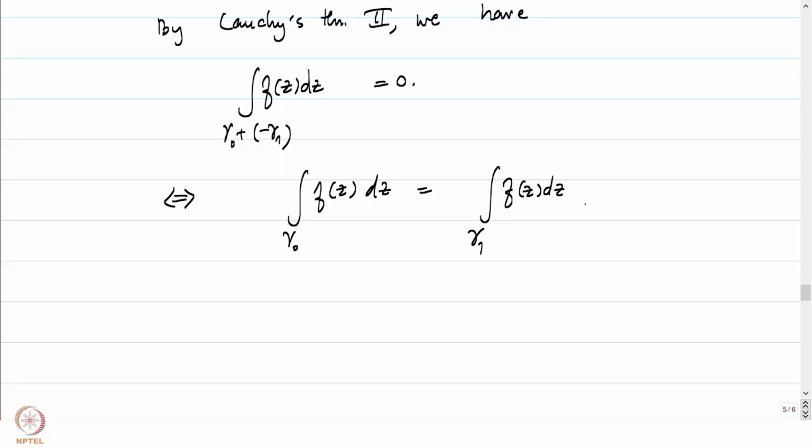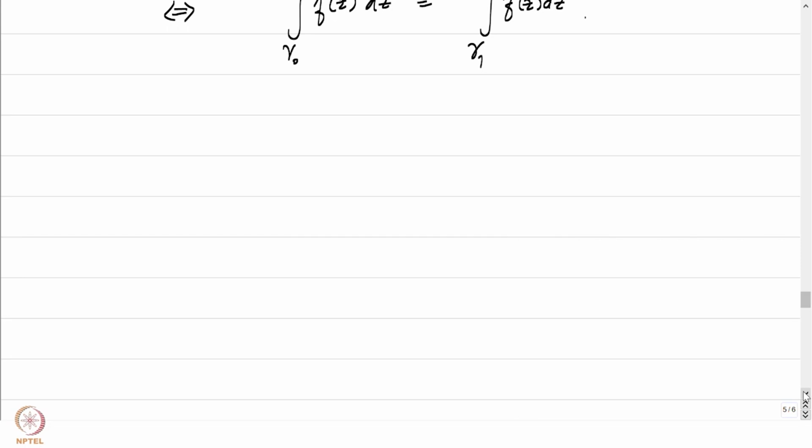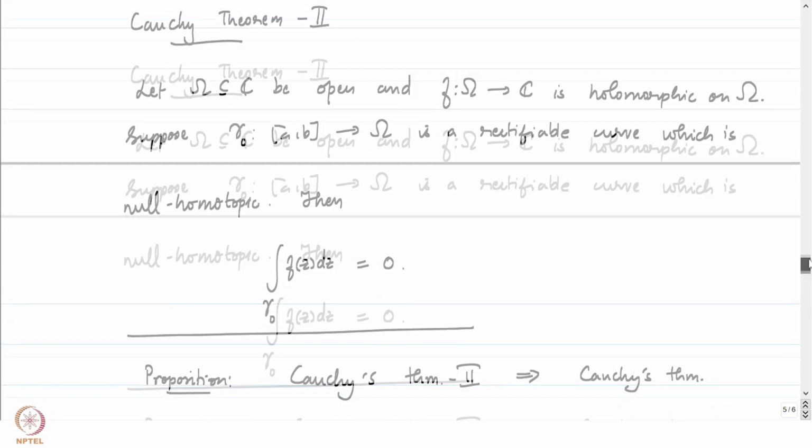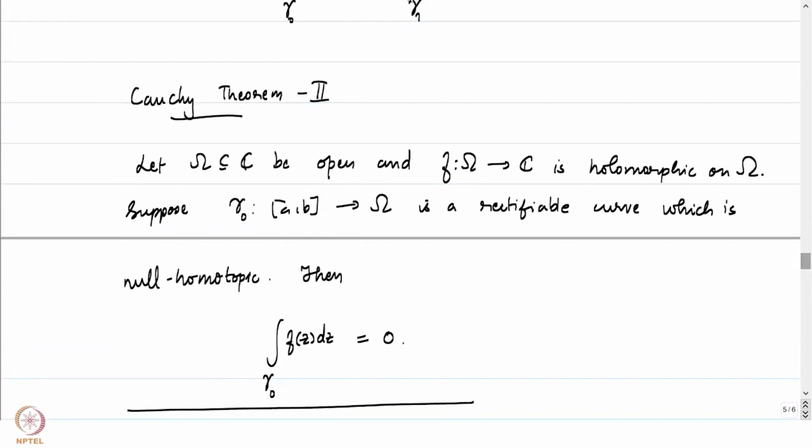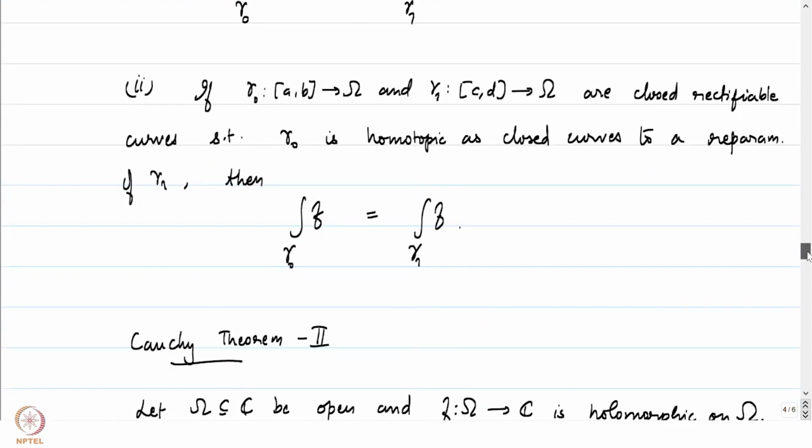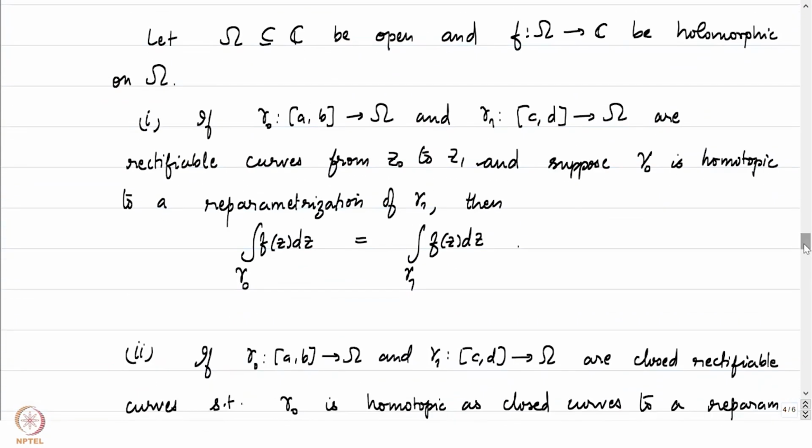A very similar proof can be used to conclude the second part of Cauchy's theorem which we stated initially. So these two statements therefore are logically equivalent. In both these cases though, one thing to keep in mind is that we have demanded our function f to be holomorphic on the entire open set omega. We are not restricting our attention to how f is defined in a neighborhood of gamma 0 and gamma 1, even though we are only considering the integral of f along gamma 0 or gamma 1, we are still demanding that our function f here is holomorphic on the entire space omega.